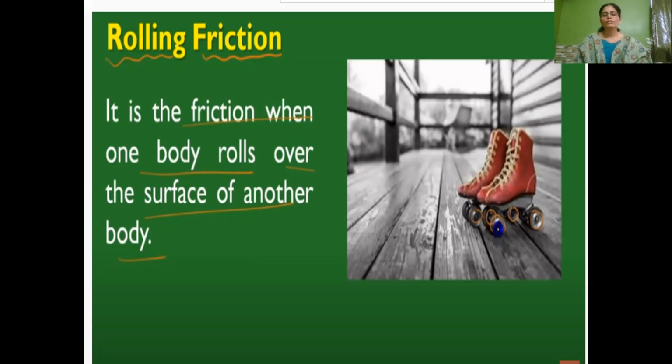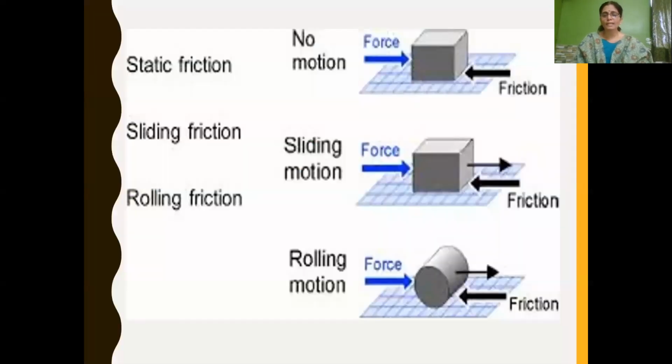So rolling friction is the friction when one body rolls over the surface of another body. Okay children, today in this session we have learned about types of friction: static friction, sliding friction and rolling friction. Static friction means stationary, there is no motion, the force applied will be more, and the friction will also be equally more, so that the object will remain in one position. So it balances the applied force and the frictional force. So it doesn't move, it is stationary.